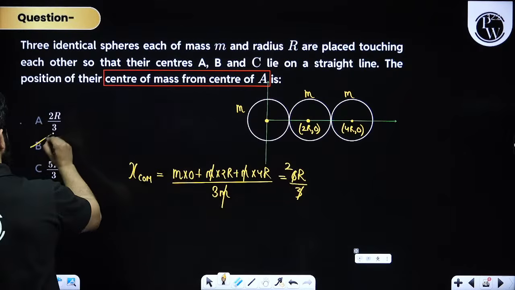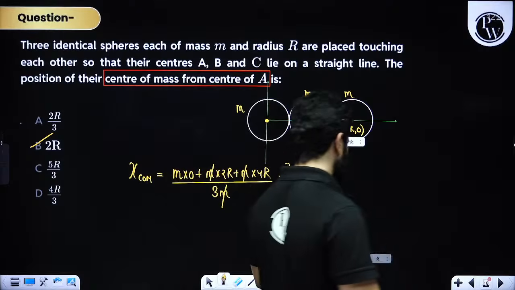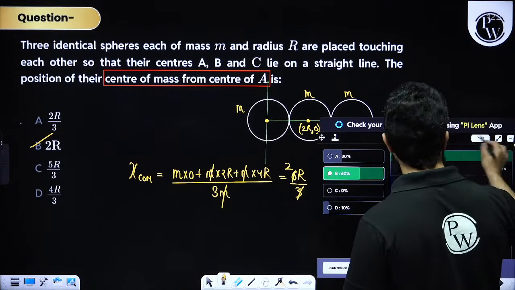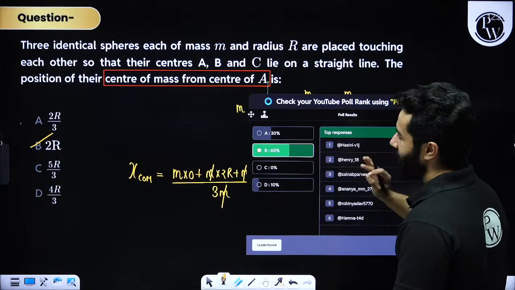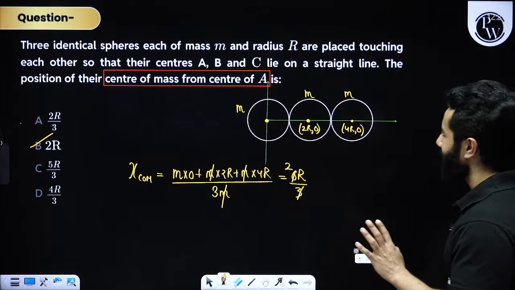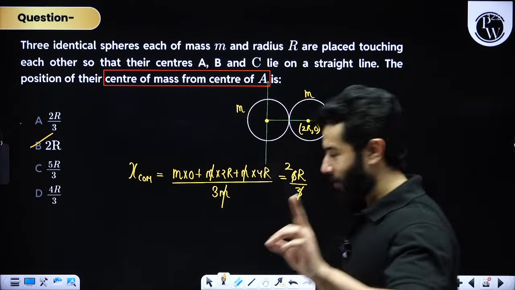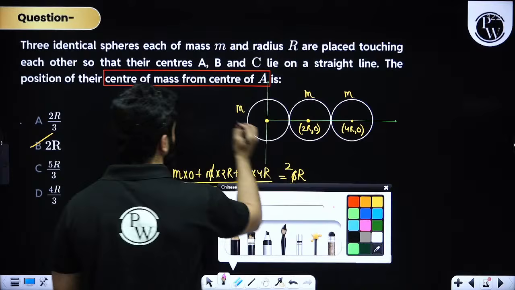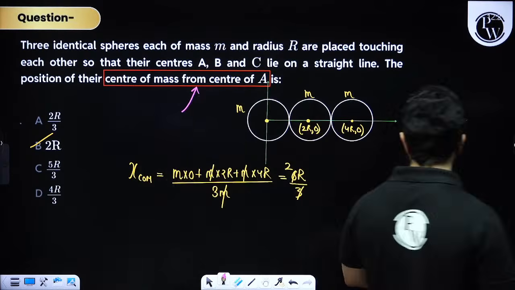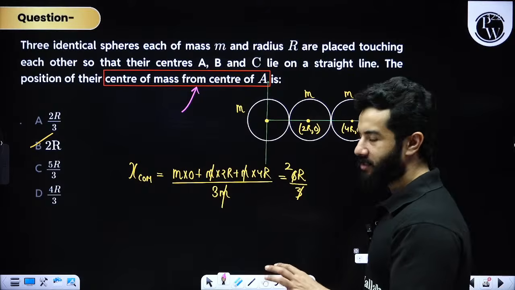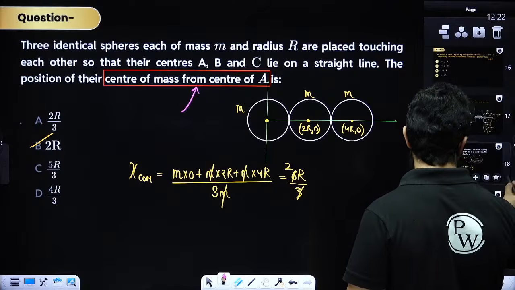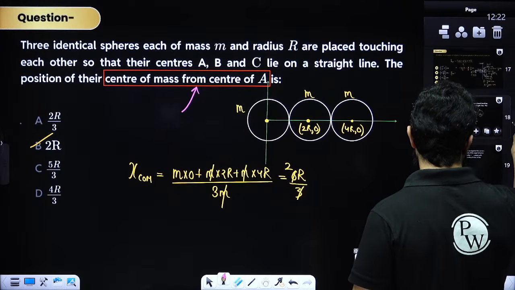All right. So I actually, by mistake, I told you that this question is nice. No problem. Let me tell you the nice problem. Although only 60% of you have got it right. Now I think everything is clear, right? The important point is this. From center of mass of A. So I'm sorry, we have to find out the position of center of mass of this system of particles from A. Now let's start. Let me give you that problem which I was talking about.